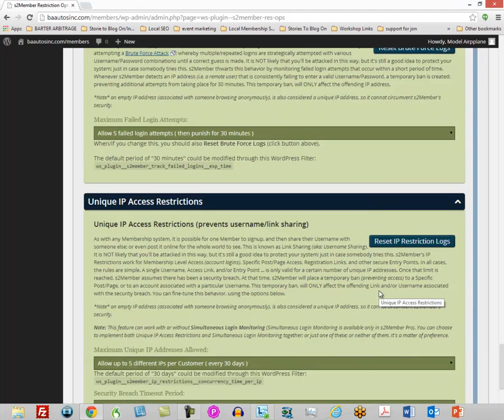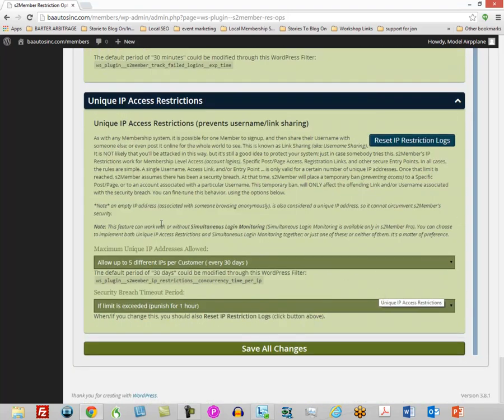And then unique IP address restrictions. This will allow up to 5 different IPs per customer. So 5 different locations. You can lessen that. I tend to leave that at the default. What it does is it locks out that account for an hour. Let them know that there's a problem.